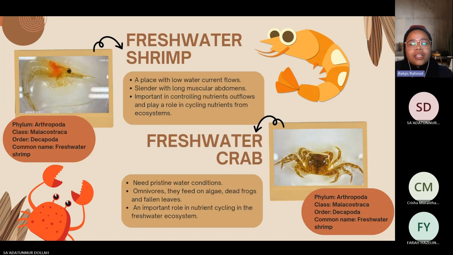Shrimp have a variety of diet, as they are omnivorous. Meanwhile, the freshwater crab is also from class Malacostraca. Freshwater crabs need pristine water conditions to survive and are a good indicator of water quality. Freshwater crabs are also omnivorous. They feed on algae, dead frogs, and fallen leaves. Crabs play an important role in nutrient cycling in the freshwater ecosystem.